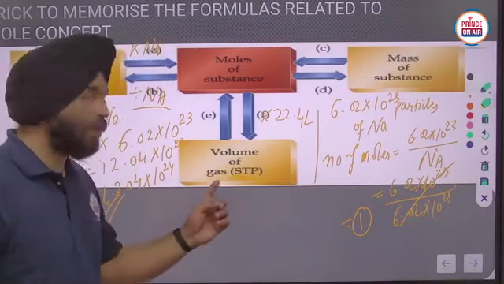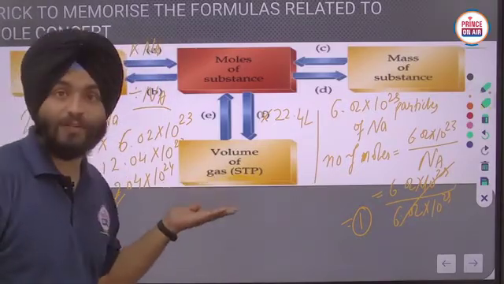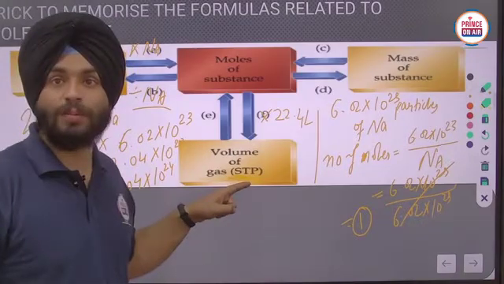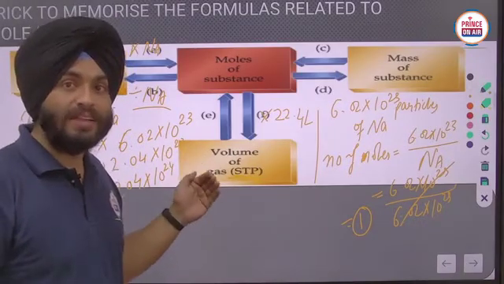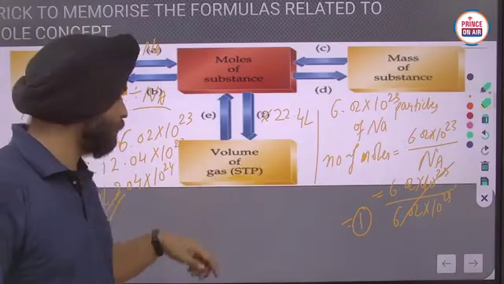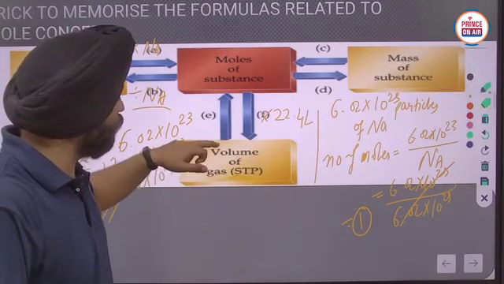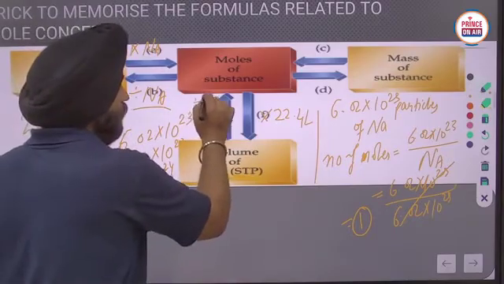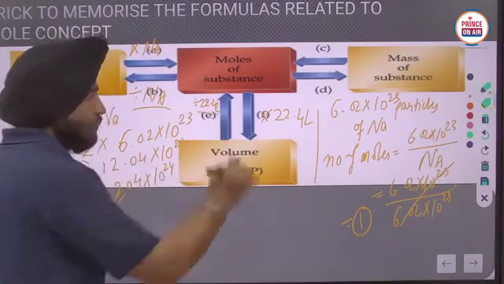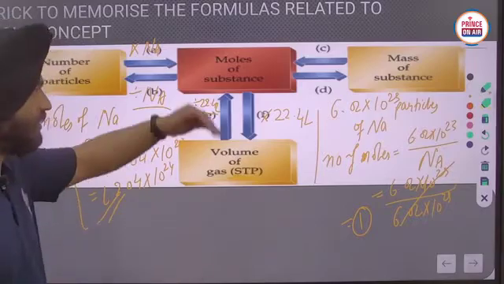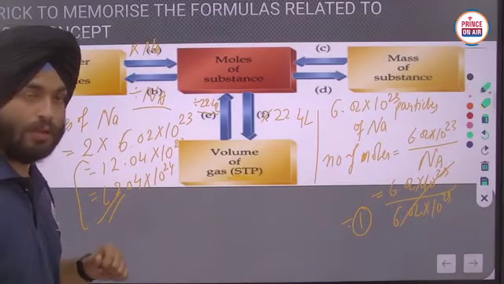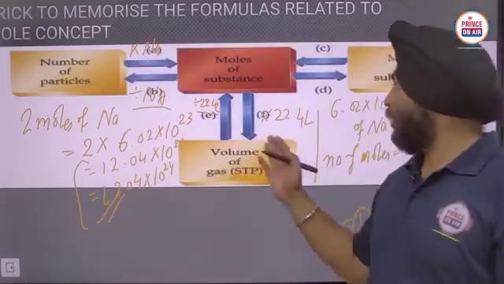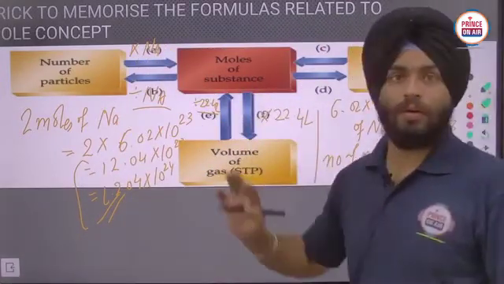And if we have the volume of that gas at STP, meaning standard temperature and pressure, and NTP means normal temperature and pressure, then if we are moving from volume to moles, you just have to divide it by 22.4 liters. Clear? So in this way you can calculate. Clear? So let's move on to that part. We have to do that calculation here.